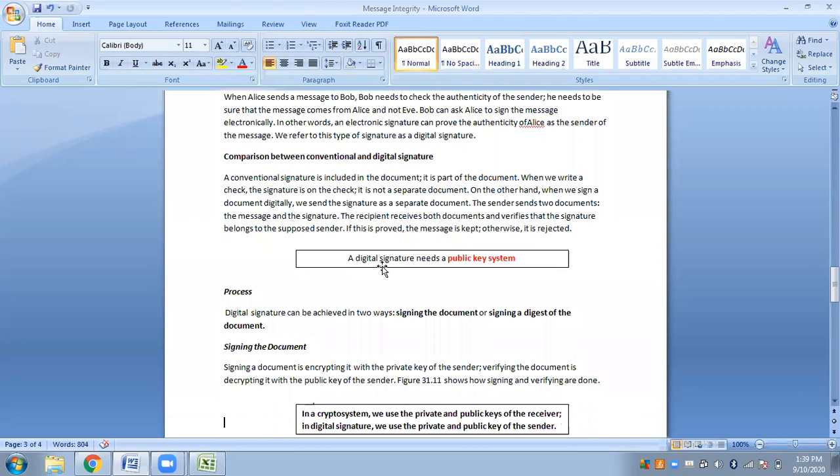One important thing to remember here is that a digital signature needs a public key system. So here we will be needing a public key system. That is, we will be needing a public-private key pair, just as in asymmetric key encryption.